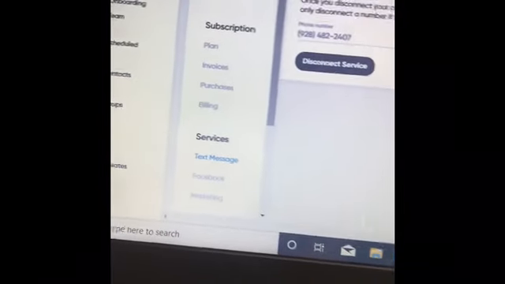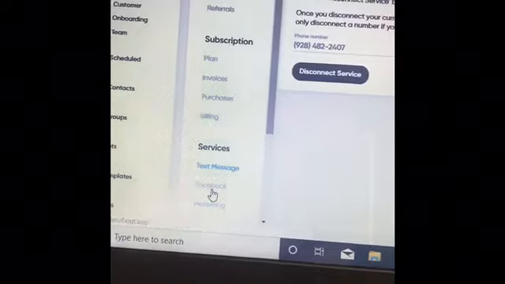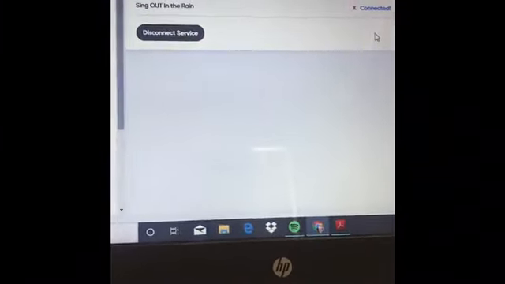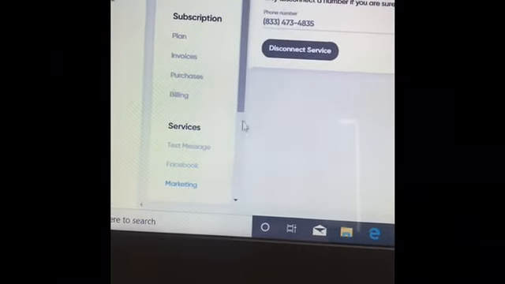And again, it's going to tell you your texting service, your Facebook, because you're connected. You know that it's connected because it will say, yep, you're connected, woohoo. And then your marketing, okay? So this is just very, very basics.